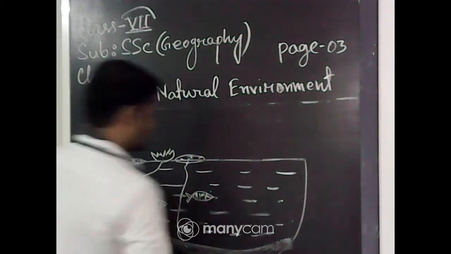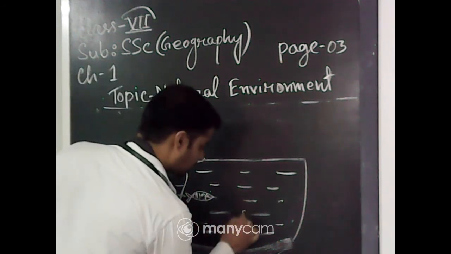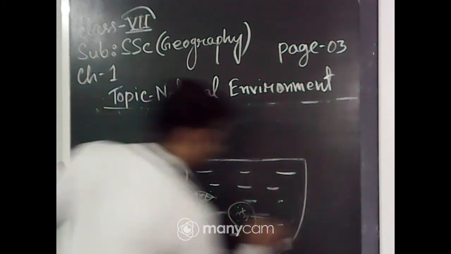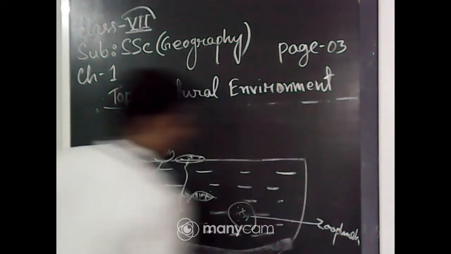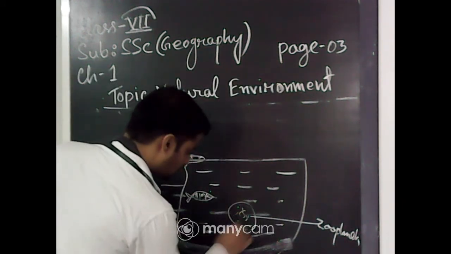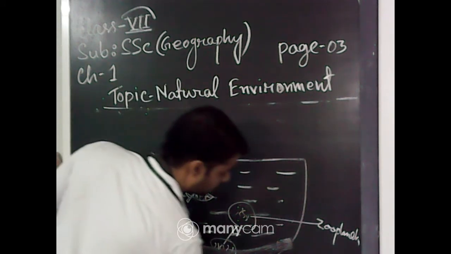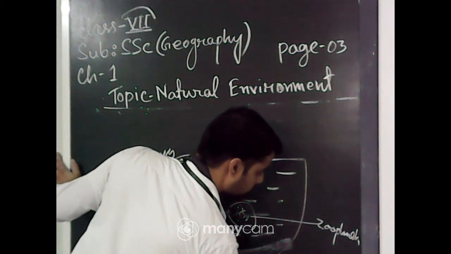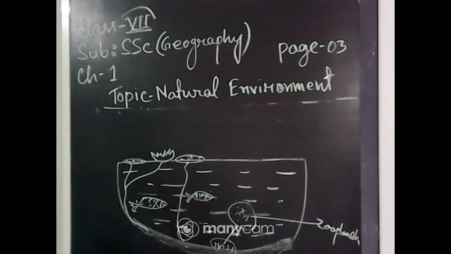So these animals actually living here, what is their food? Their food is some tiny animals. These are called zooplankton, and they are also consuming some small plants called phytoplankton.